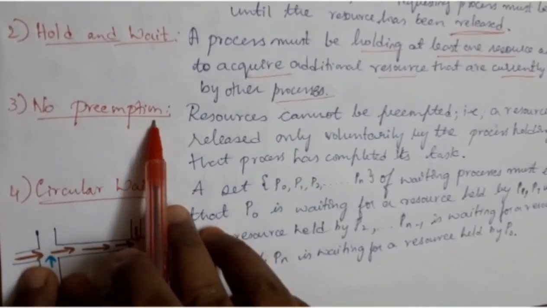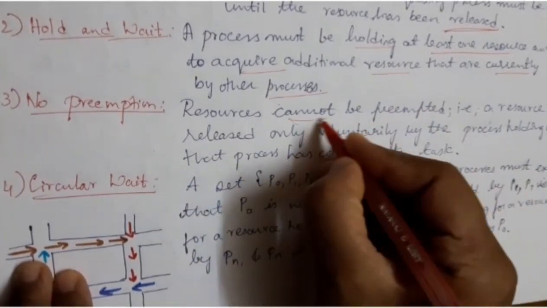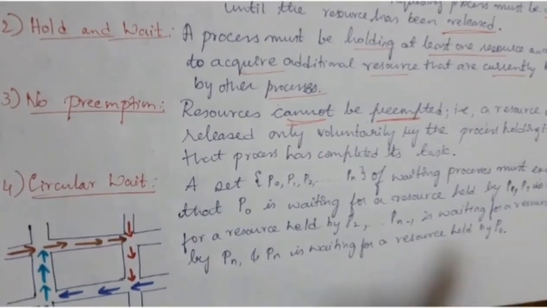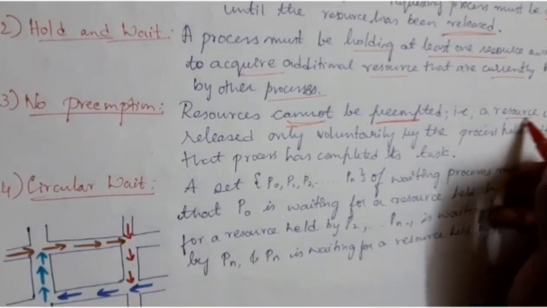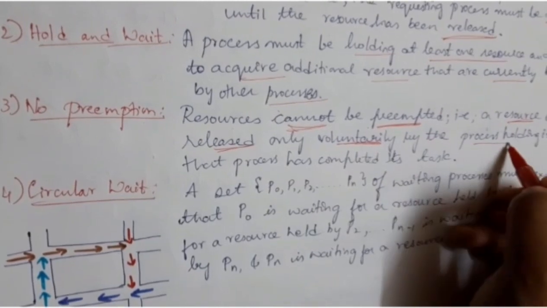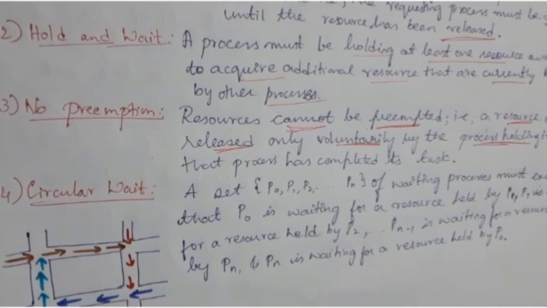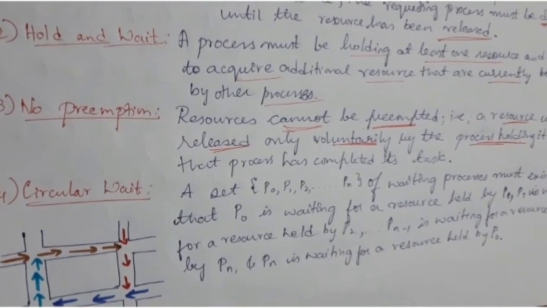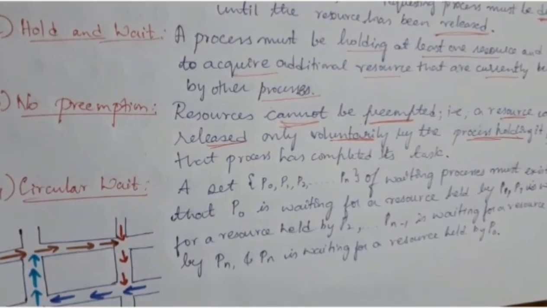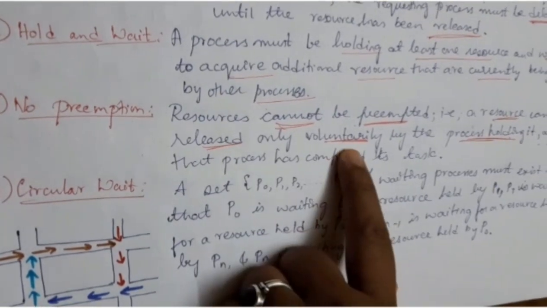Next, no preemption. No preemption means that resources cannot be preempted. That is, a resource can be released only voluntarily by the process holding it after the process has completed its execution. I repeat, no preemption means you cannot forcibly ask the process to release the resource. The process should release the resource voluntarily.